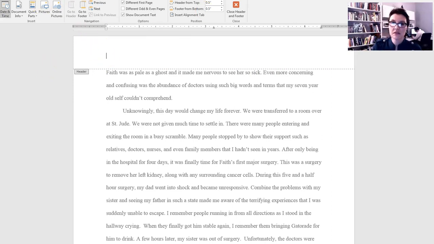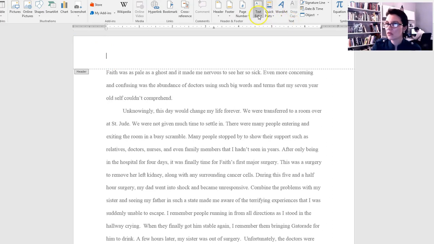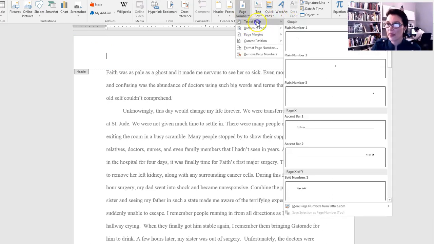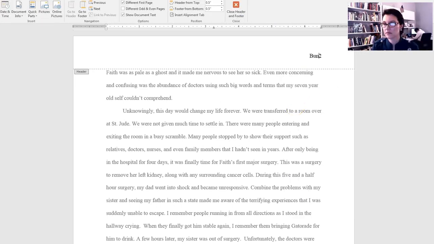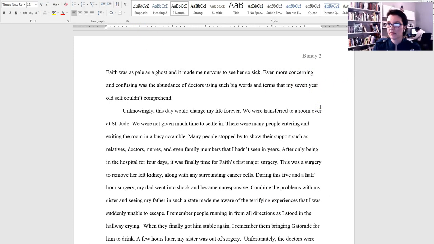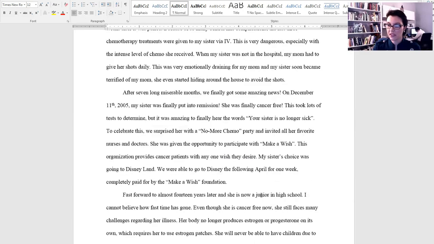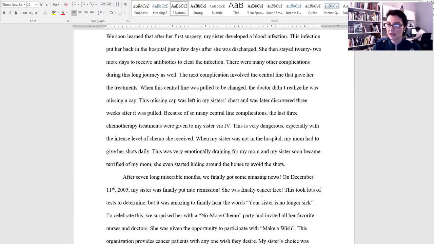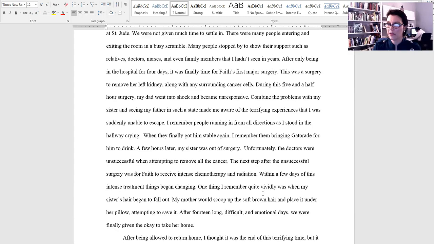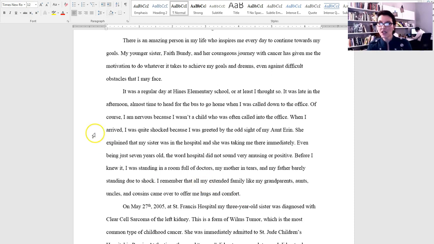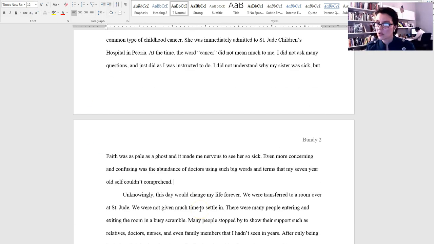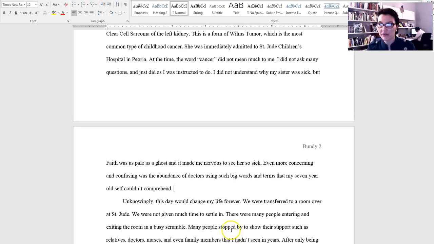Let's try this again. Insert page number, top of page. There we go. So then you should have your perfect last name and the page number in the top right on every page except the first page. Okay, there we go. And then you have the correct spacing too. So you're going to want to go through and make sure you do all that when you revise your paper before you turn it in.